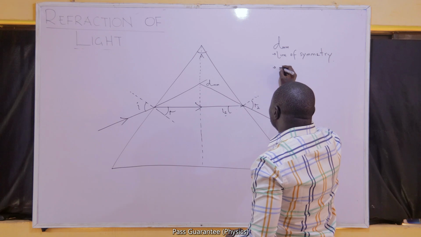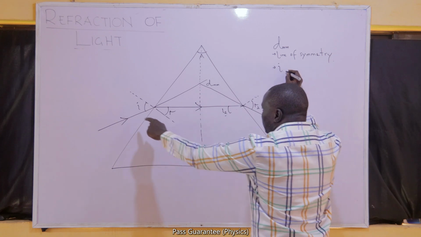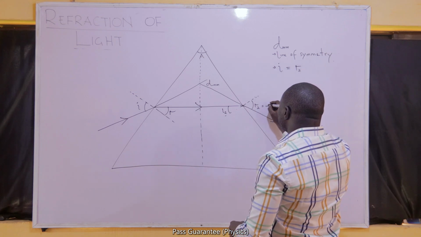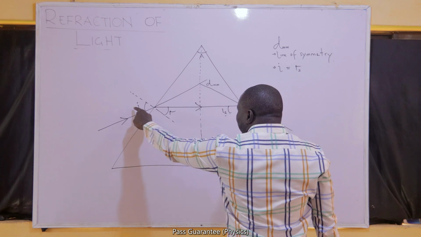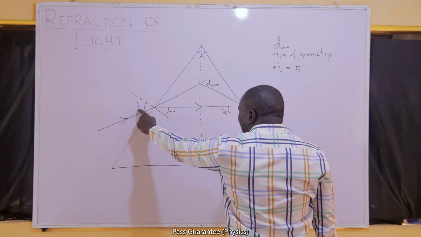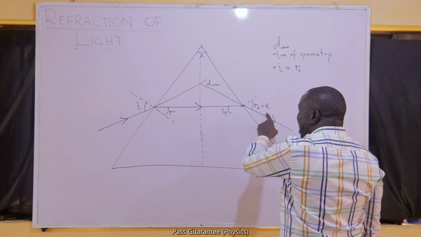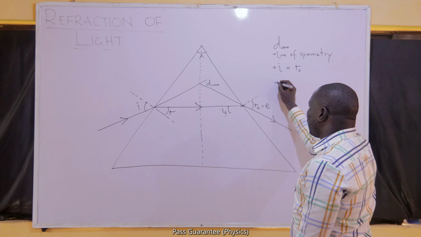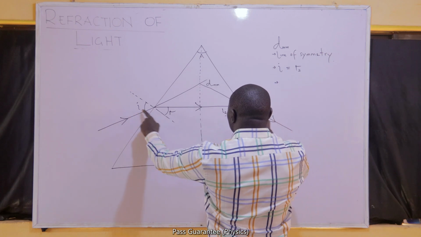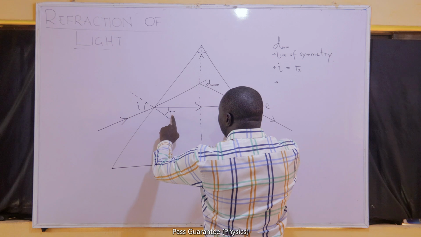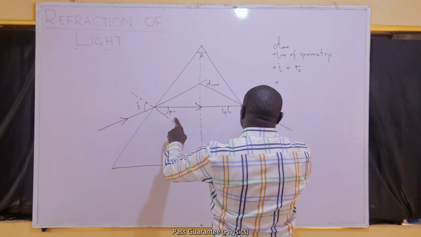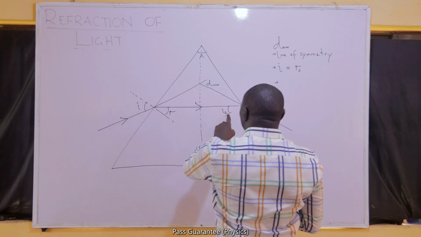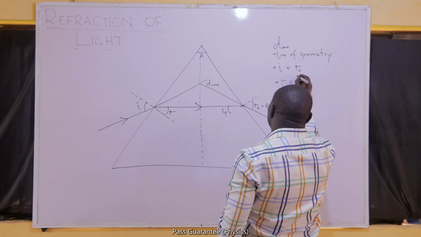Number two, the first angle of incidence must be equal to the angle of emergence, E. Even if you are not told, anytime you are solving a problem on a triangular prism and the angle of incidence and the angle of emergence are equal, there is minimum deviation occurring at that time. An extension of that: remember we obtain R from I, and we obtain R2 from I2. If I is equal to R2, R must also be equal to I2.